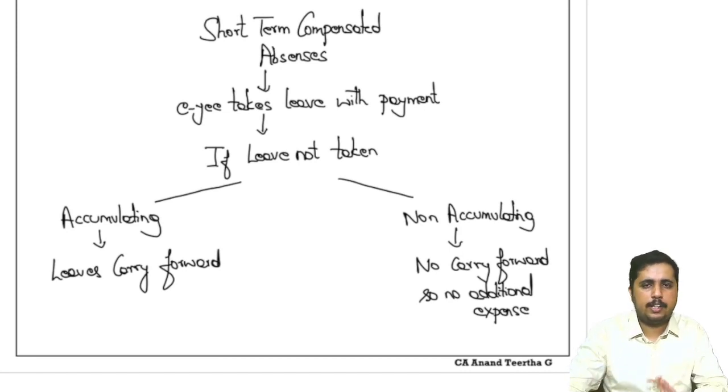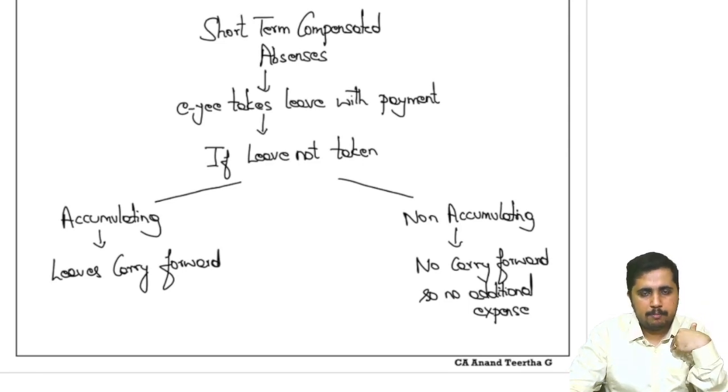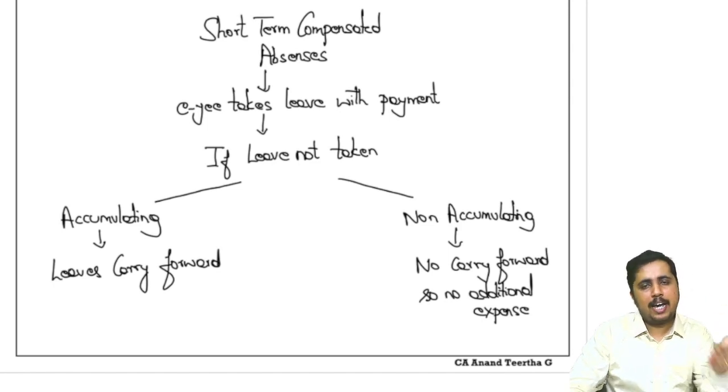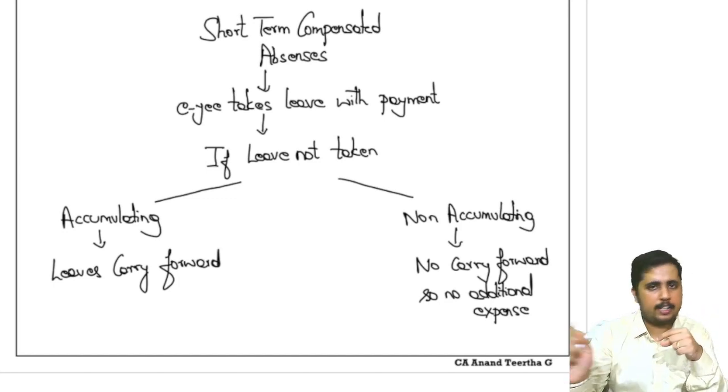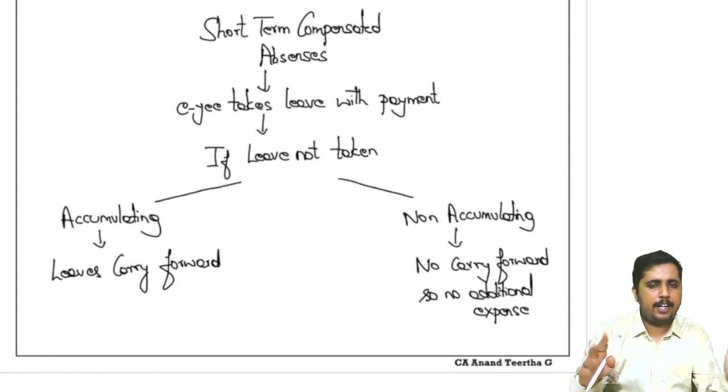Okay, here you need to concentrate to some extent, so be with me. So, short term compensated absences, what are we supposed to do here? Let's say that you are hired in my company and I tell you that during the year you are allowed to take 20 leave. Absences are talking about leave now. You are allowed to take 20 leave and I am going to pay you even if you have taken 20 days leave. You go beyond 20 days, I'll cut your salary, but till 20 days, even if you have taken leave, you have not worked under my organization, then also it's fine, I'm going to make payment to you.